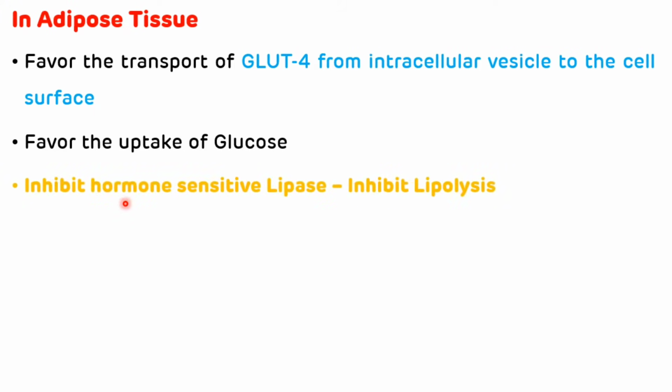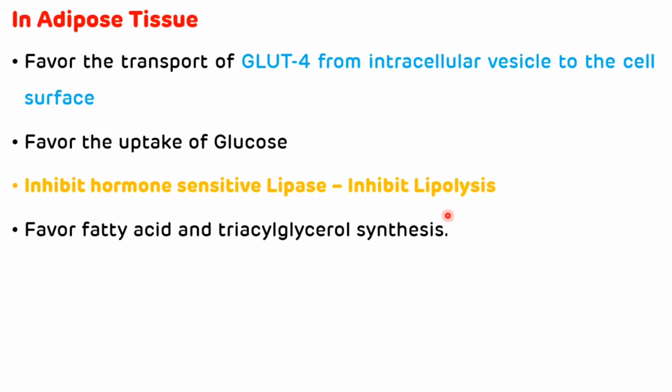It inhibits the hormone sensitive lipase enzyme, thereby it inhibits lipolysis, that is breakdown of lipid. It favors fatty acid and triacylglycerol synthesis in the adipose tissue. That is the effect of insulin in adipose tissue in the postprandial stage.